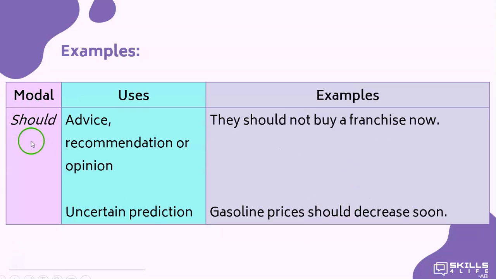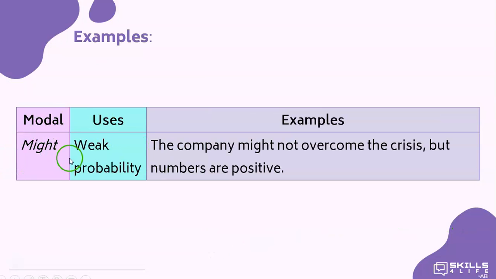Now, the modal verb should. We use should to talk about advice, recommendation, or opinion. They should not buy the franchise now. Uncertain prediction. Gasoline prices should decrease soon. Now, might. We use might to talk about really weak probability. The company might not overcome the crisis, but numbers are positive.